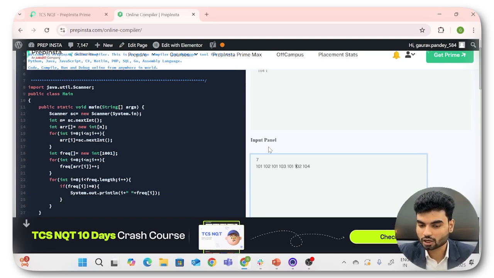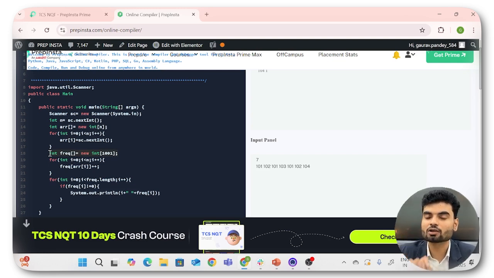You already know that. Let's say in this particular array, arr, you had 101, 102, 101, again like this, right? So you have created a frequency array with 1001 size because you want to target the indexes of this array as the values of arr, the input values, right? So on the frequency array, first time on the i equals 0 index, you will have 101. So on the 101 index, you will do plus plus. In the frequency array, on the 101 index, you will do plus plus. By default, all the values were 0. When you did plus plus, on the 101 index, you get 1 value.